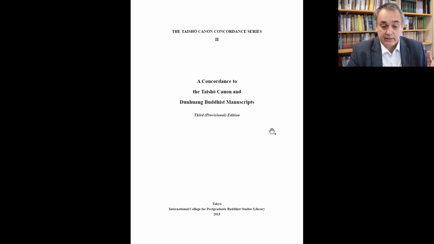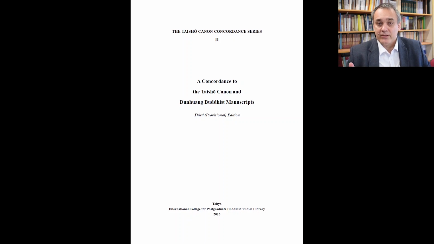So basically the focus is on texts that are part of the Buddhist canon, which includes the vast majority of Buddhist texts. But the catalog is not concerned with other texts which are secular in nature, as the Analects of Confucius or many other kinds of texts. The focus is on Buddhist texts. But that is not necessarily a serious limitation, because most of the manuscripts from Dunhuang actually contain Buddhist texts.